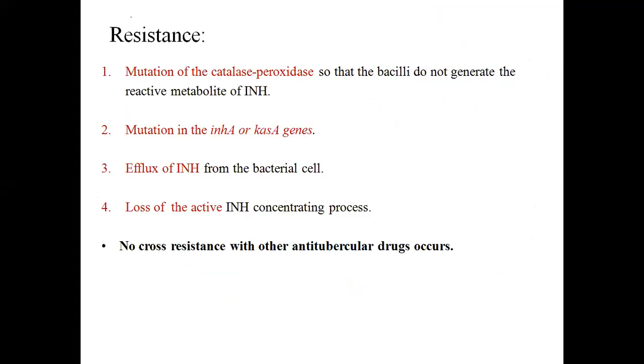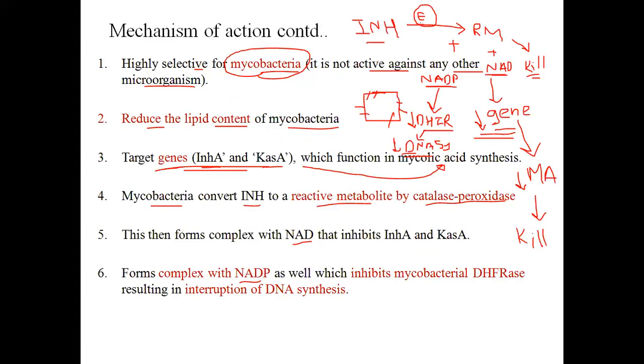Now come to the resistance. Development of resistance. As I told you, remember the role of the enzyme, that is catalase peroxidase. So the bacteria develops a mutation in catalase peroxidase, so that the reactive metabolite will not form. If I go back here, this enzyme is not able to react with INH. When this enzyme does not react with it, the reactive metabolite will not form. When the reactive metabolite does not form, the whole further action will not happen.